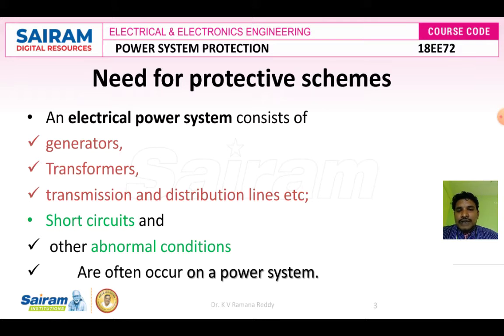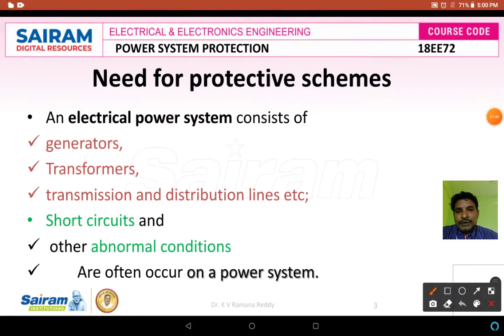So there is a need for a protective scheme. The need is to isolate the faulty section of the system from the healthy section of the system, to overcome the loss to the system, to improve economic benefits and to provide continuity of electrical power supply.